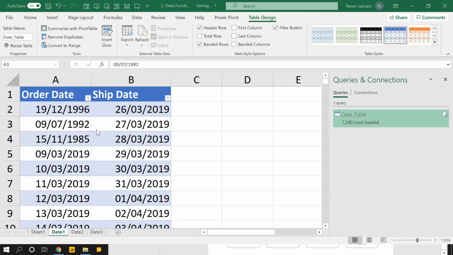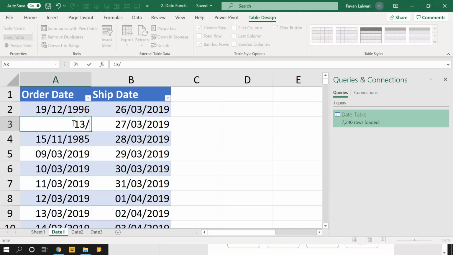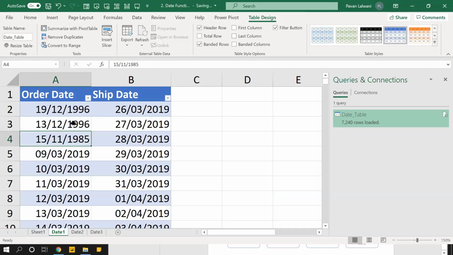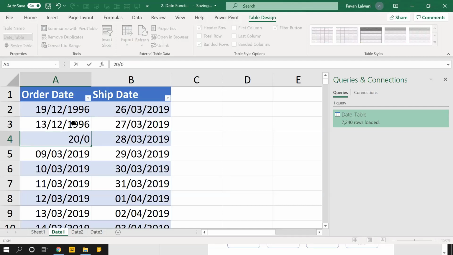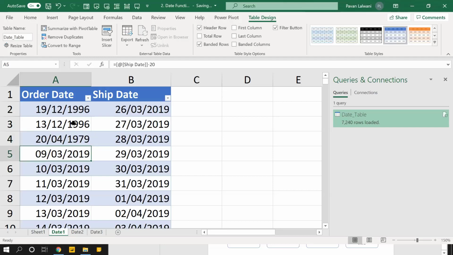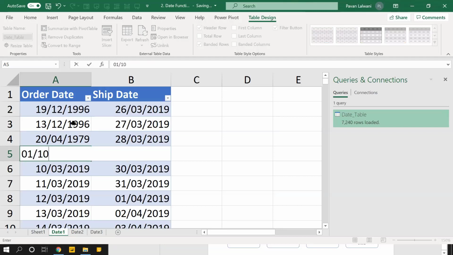The second one is Control C. 13/12/1996. Siddharth, 2004. 1979. And Asta, 01 is the month, right? 10/1996.